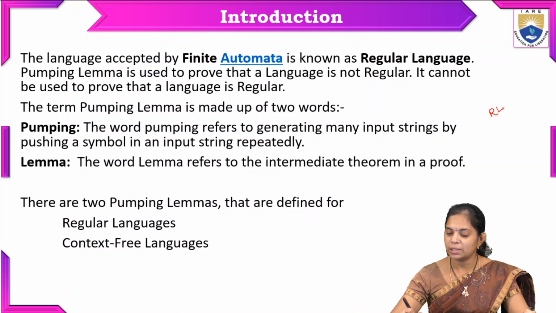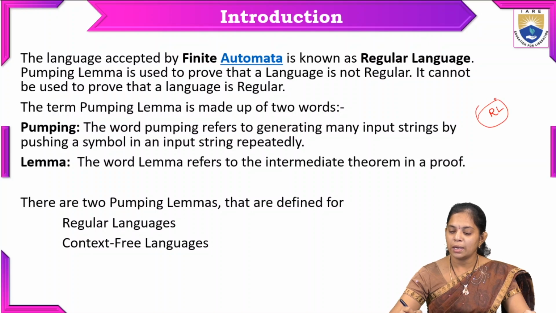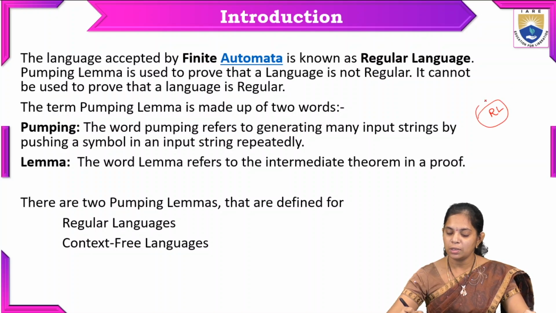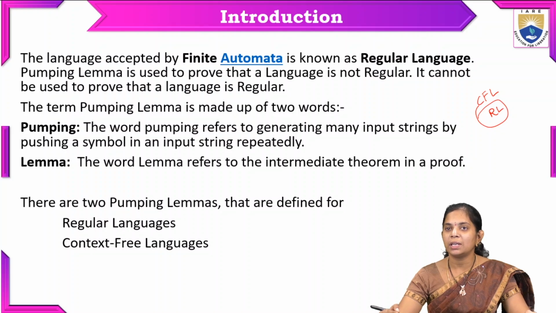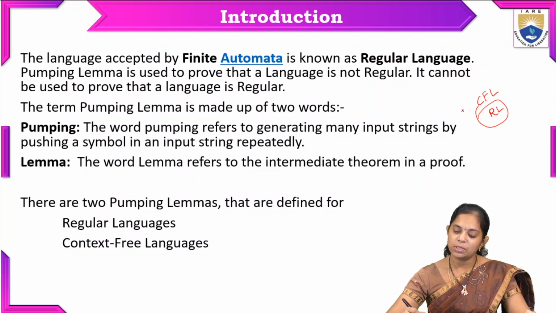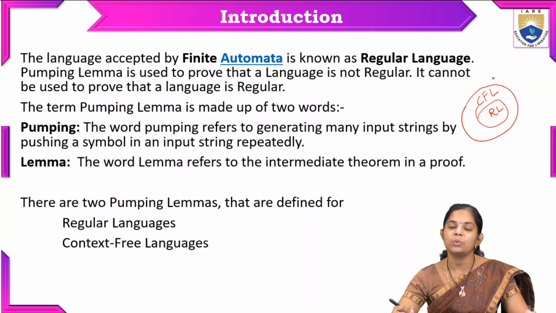The first one is regular language, for which we can construct a finite automaton, and this is a subset of context free language. Context free language is used to construct pushdown automata machines.